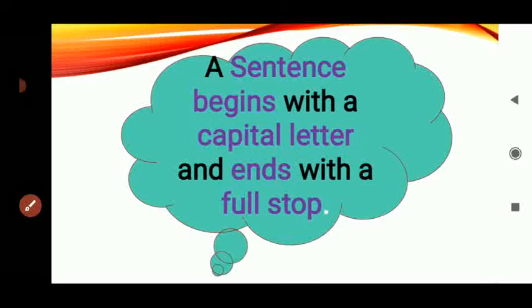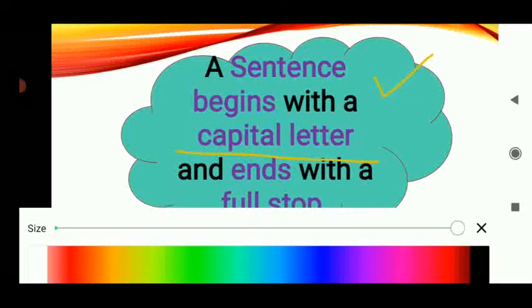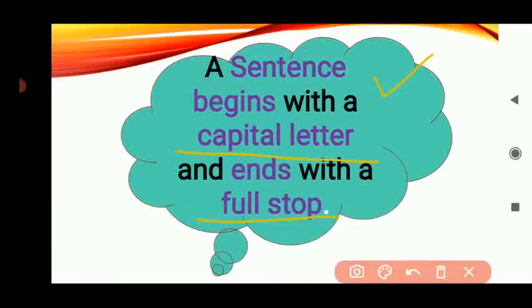So children, a sentence begins with a capital letter and ends with a full stop.